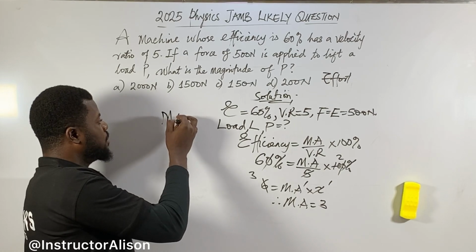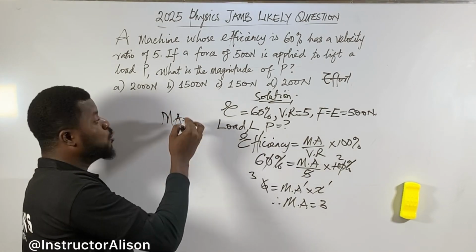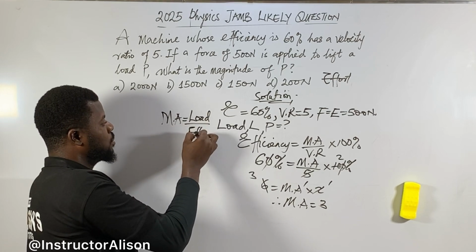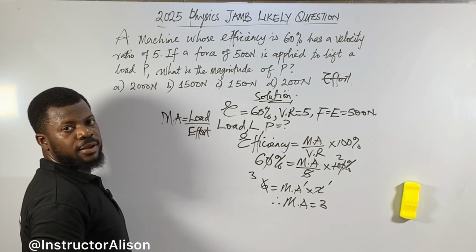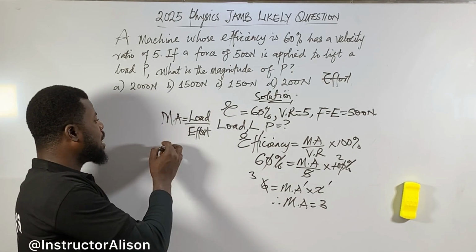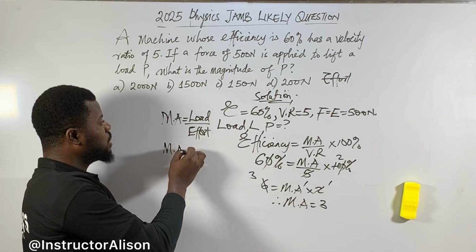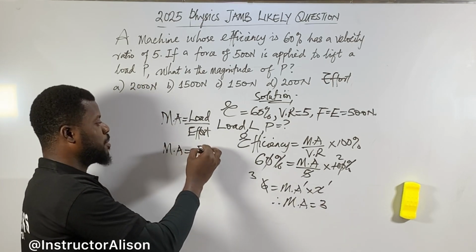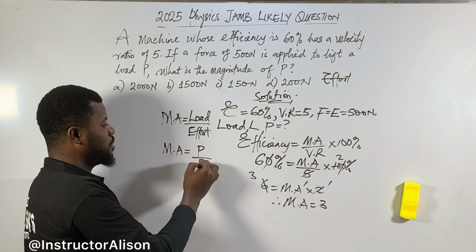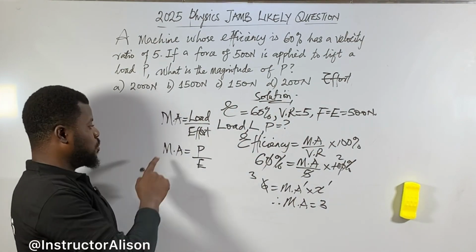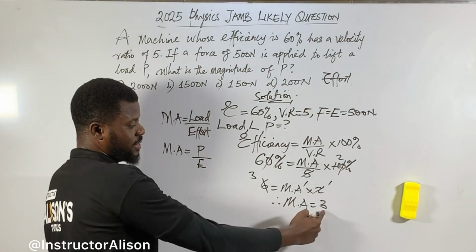Mechanical advantage is equal to load over effort. That is the formula. Very simple. Load over effort. Now, what did they say is your load? They say you should use P to represent your load. I will write P over E, which is the effort. The effort they gave is 500, and you have the mechanical advantage as 3.